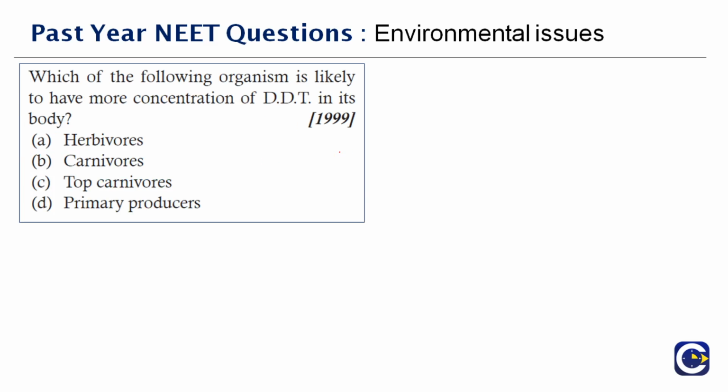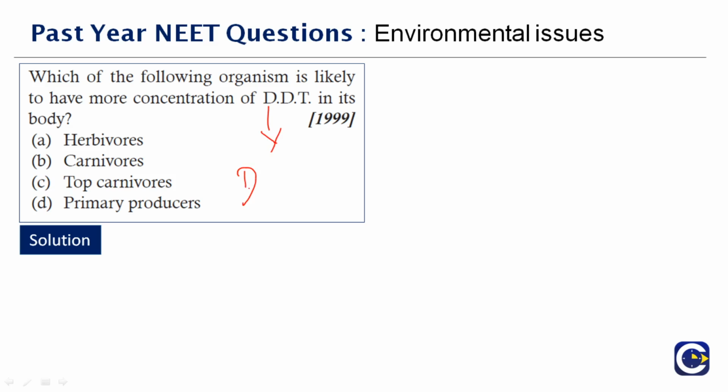Next question here, which of the following organism is likely to have more concentration of DDT in its body? Now you have herbivorous, carnivorous, top carnivorous and primary producers. Organisms that are found in higher trophic levels show greater accumulation of pesticides due to the phenomenon of biomagnification, which is defined as a gradual increase in the concentration of harmful pesticides in the food chain with the increase in trophic level. What is the full form I've told about DDT?